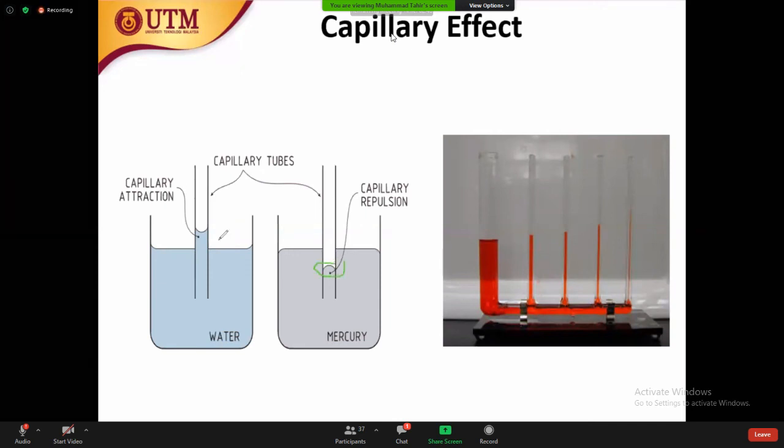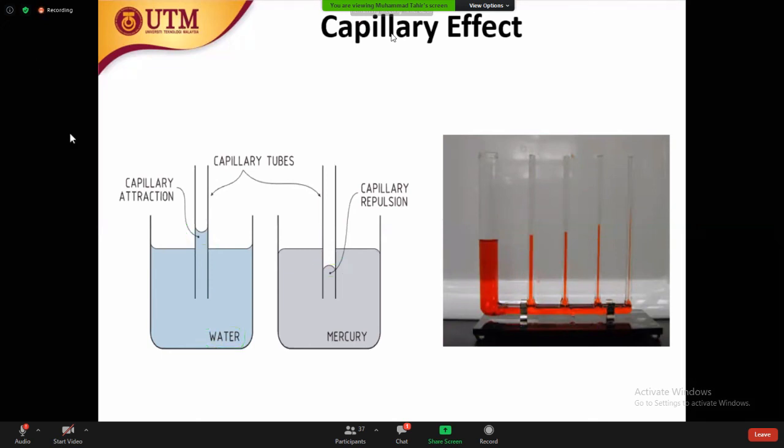Here you see the different tubes have different diameters. The mercury has very high internal resistance between the molecules, or surface tension, compared to water. That's why, due to higher surface tension, mercury cannot rise inside the tube, but water has lower surface tension compared to the interaction between the walls and the water. That's why water can rise inside the tube. But here the interaction between the wall and mercury is less compared to the mercury itself. That's why mercury cannot rise inside the tube. This is how we can see the application of the surface tension.